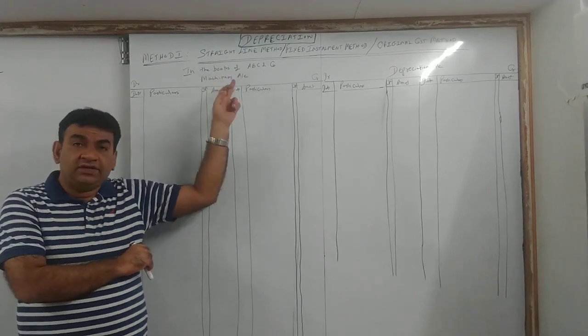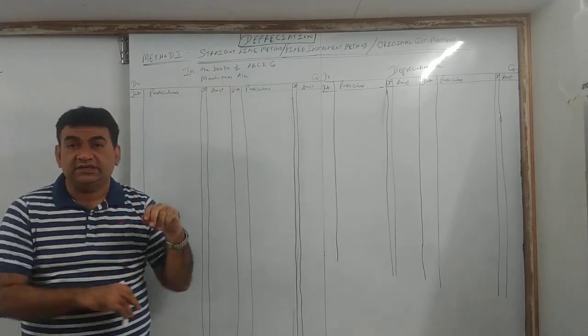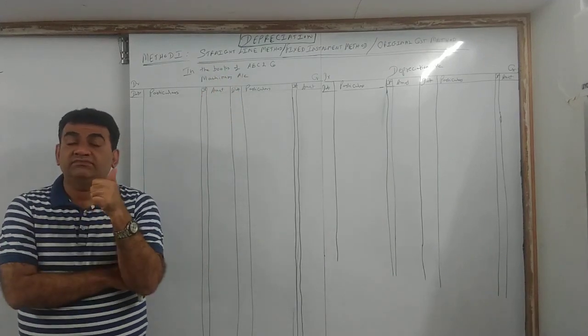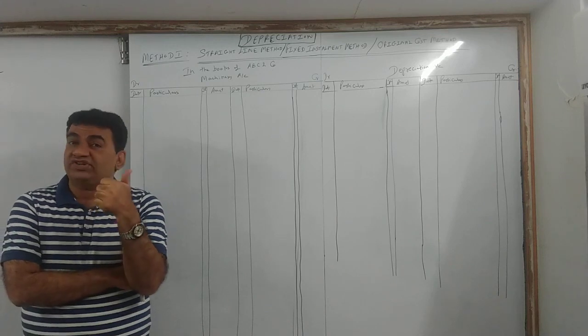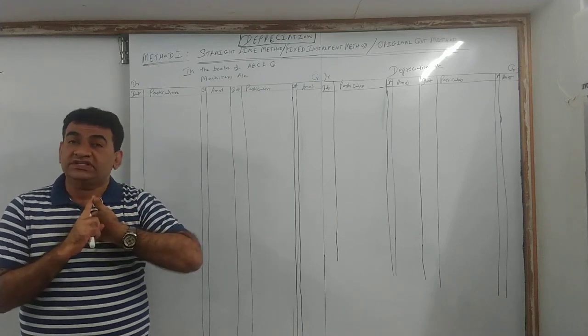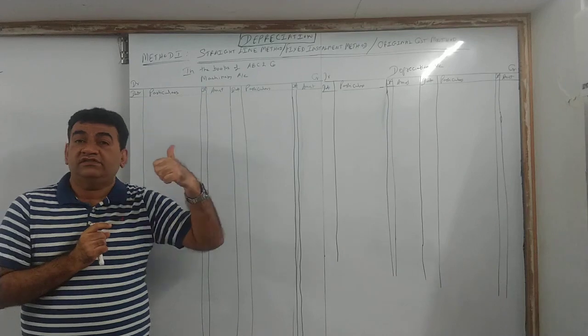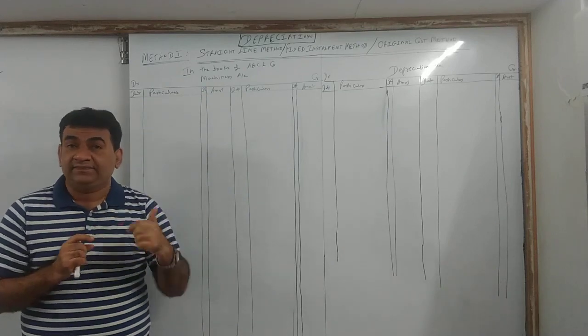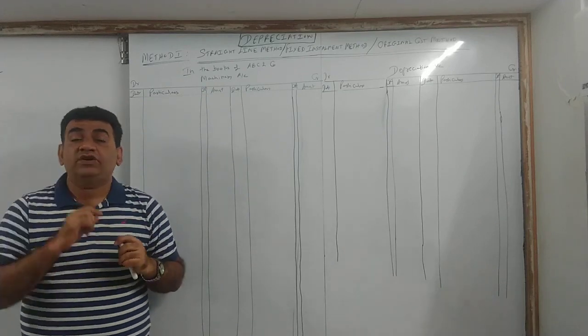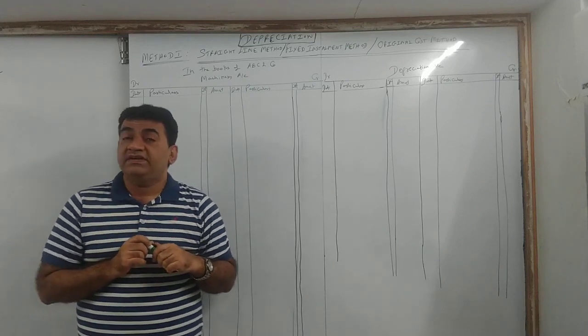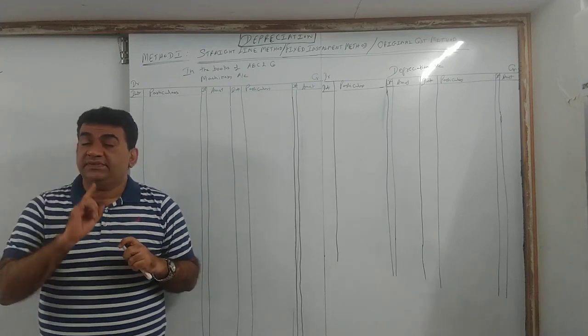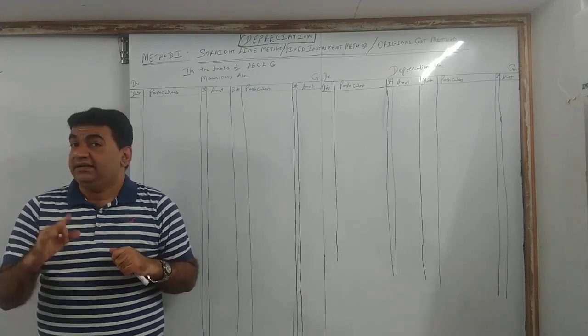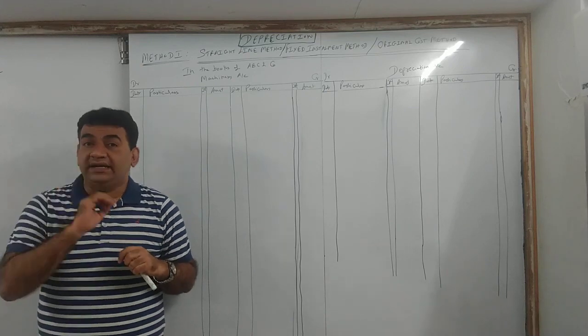Today we have started, so we are in the first method. In the question, see, I mentioned provide depreciation at straight line method. So the first thing for this sum is the method, that is straight line. Second, the rate of depreciation. How much is the rate percentage given? 10%. So 10% depreciation. And the third thing is year ending.